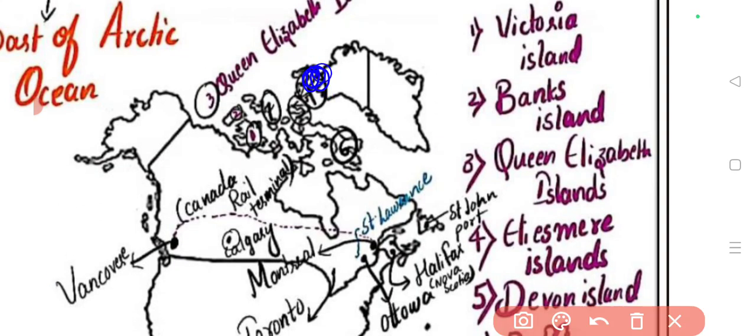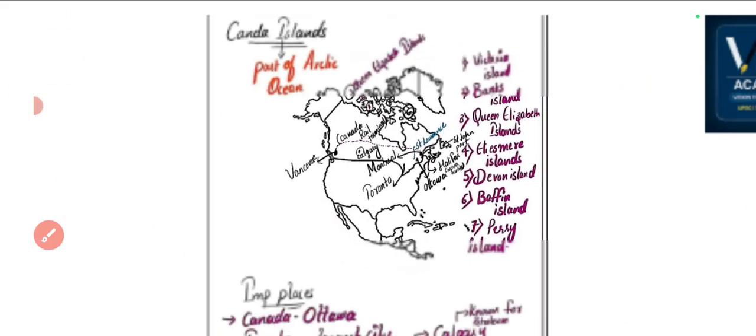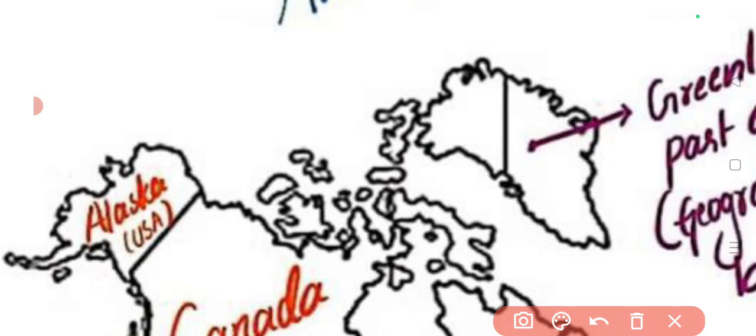I'll locate it on the plain map. Here this location is Victoria Island, here you can see Queen Elizabeth Island, and in between them Banks Island. These 3 are very clear, right? To the immediate west of Greenland you can see Ellesmere Island, and to the immediate south of it you can see Devon Island.